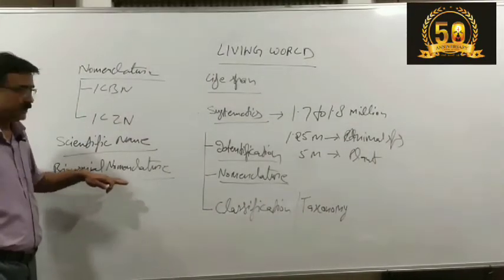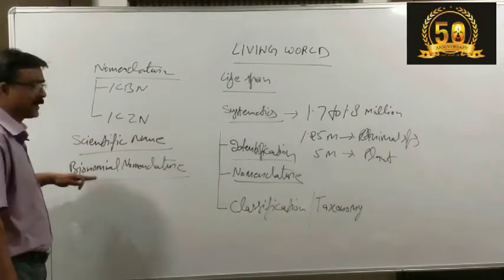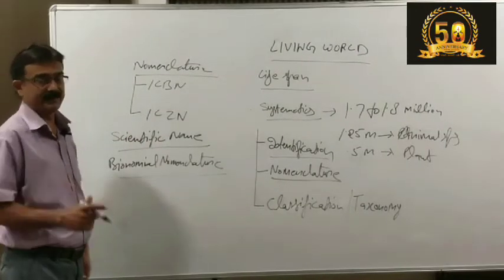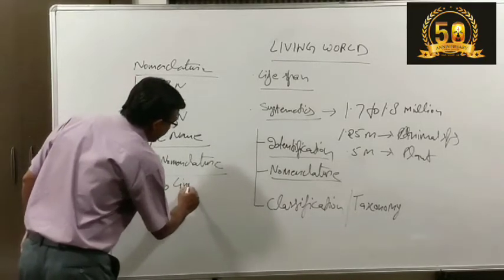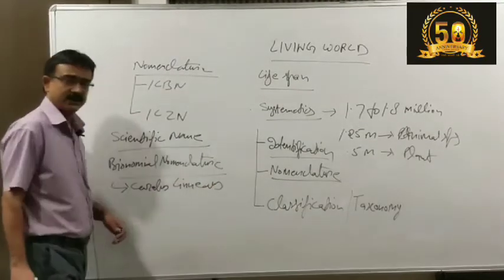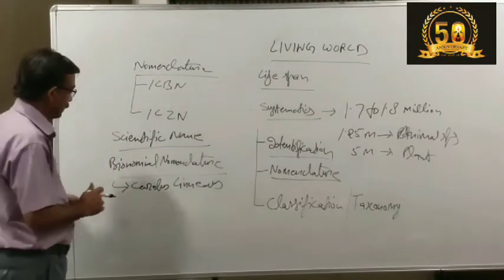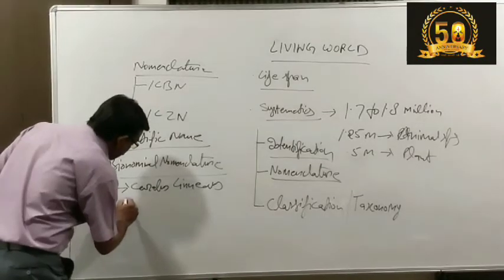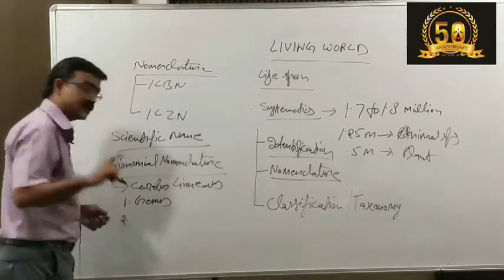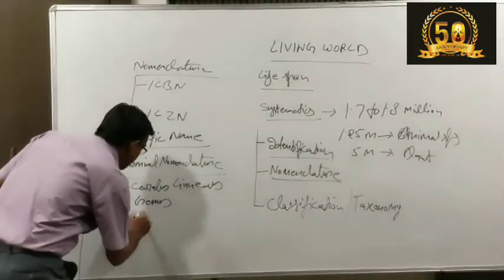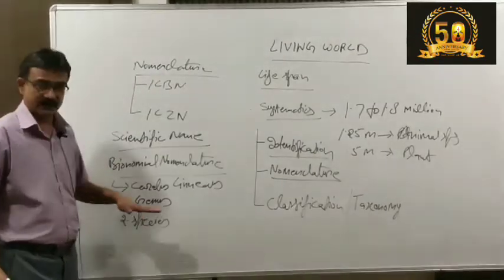Binomial nomenclature is the very important pattern of scientific naming of organisms, proposed by the scientist Carolus Linnaeus, in which we name the organism in two steps. One name should be of the genus and the other, the surname or subname, will be of the species. Now this is a new word for you, genus and species.